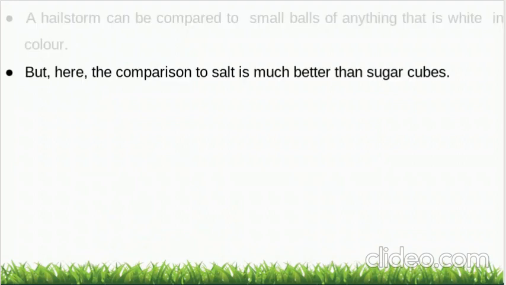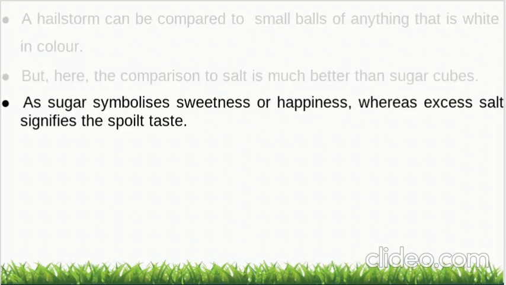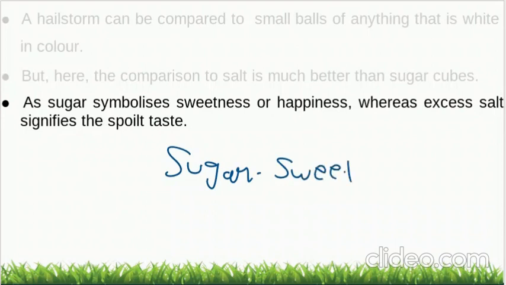But here the comparison to salt is much better than sugar cubes. Why is it given so much importance? Salt and sugar, both of them are white. Why are we giving more importance to salt over here? Now, sugar. What is the taste of sugar? Sugar's taste is sweet. Correct? It is sweet, our happiness.